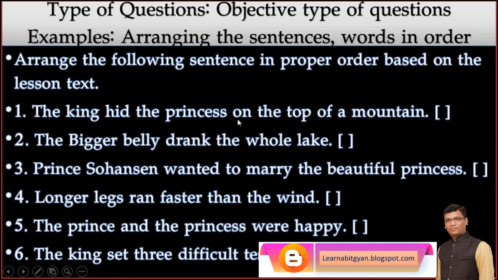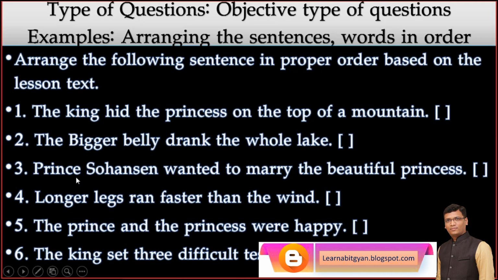The king hid the princess on the top of a mountain. The bigger belly drank the whole lake. The king set three difficult tests. The prince and princess were happy. Longer legs ran faster than the wind.